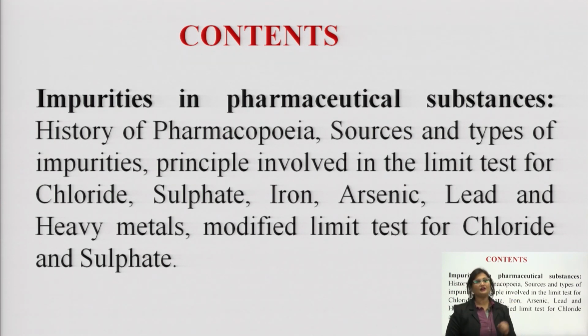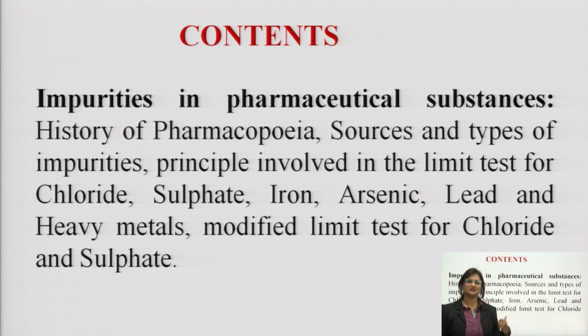So, in pharmaceutical inorganic chemistry, we will be first dealing with history of pharmacopoeia, sources and types of impurities, principle involved in the limit test for chlorides, sulfates, iron, arsenic, lead and heavy metals, modified limit test for chlorides and sulfates. So, here we were discussing the contents of unit 1, alright, pharmaceutical inorganic chemistry unit 1.